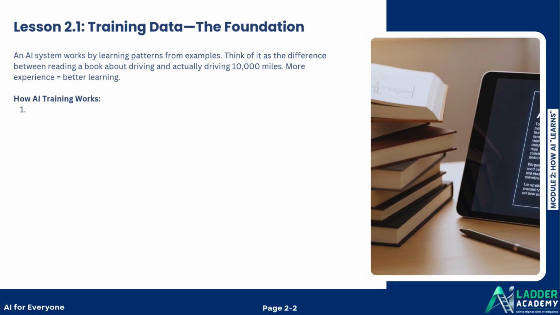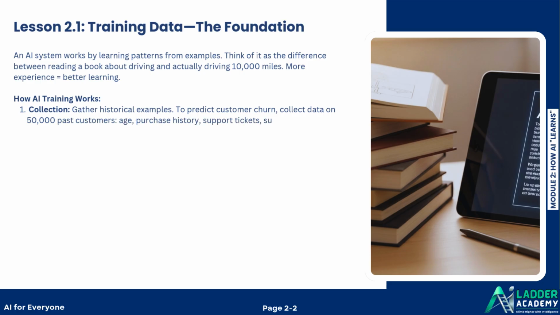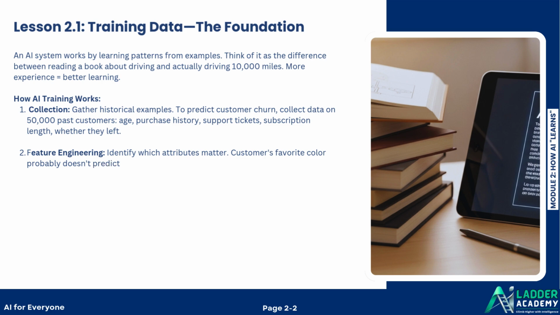How AI training works. 1, Collection. Gather historical examples. To predict customer churn, collect data on 50,000 past customers: age, purchase history, support tickets, subscription length, whether they left. 2, Feature engineering. Identify which attributes matter. Customer's favorite color probably doesn't predict churn, but days since last login likely does.